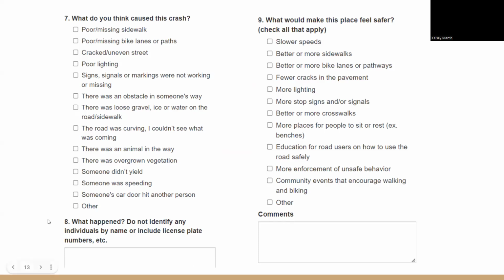It's a little cut off here, but that way, when we are looking at the data at the reports, people have a better understanding of what happened. And also put in what you think can make this place feel safer. And if you want to add any comments for that as well.